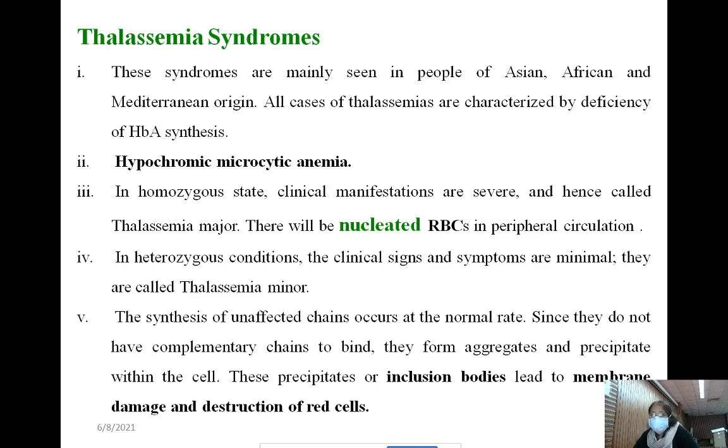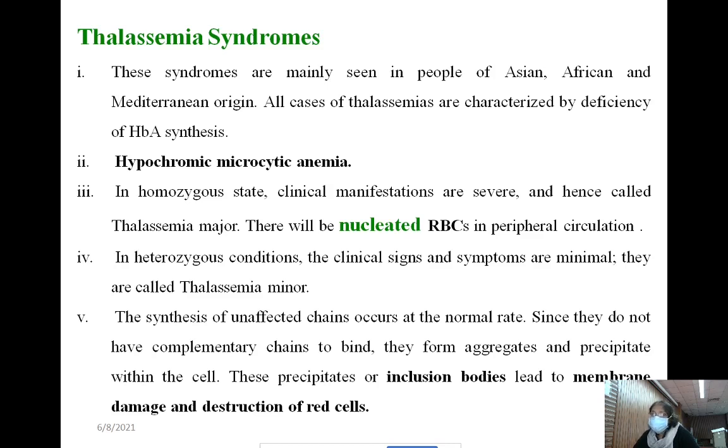The synthesis of the unaffected chains occurs at the normal rate, because 2 alpha 2 beta, those chains are unaffected, their synthesis is quite normal. Although this normal chain synthesis occurs in a normal manner, they don't have the complementary chain to bind, because the production of the complementary chain is deficient or totally absent.